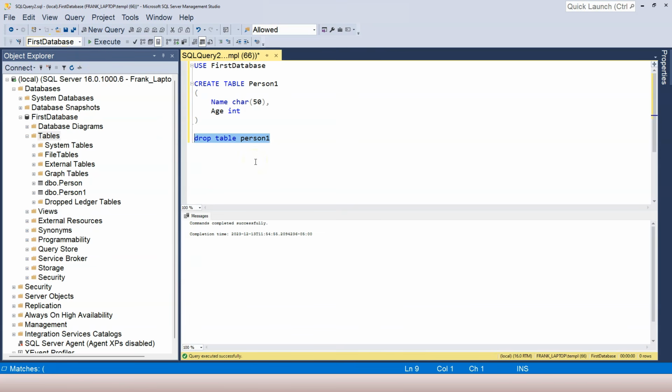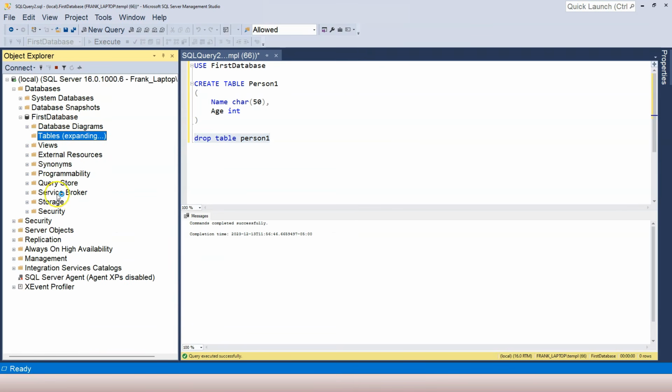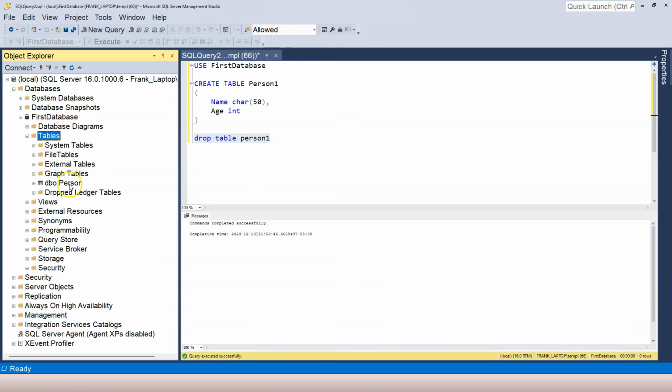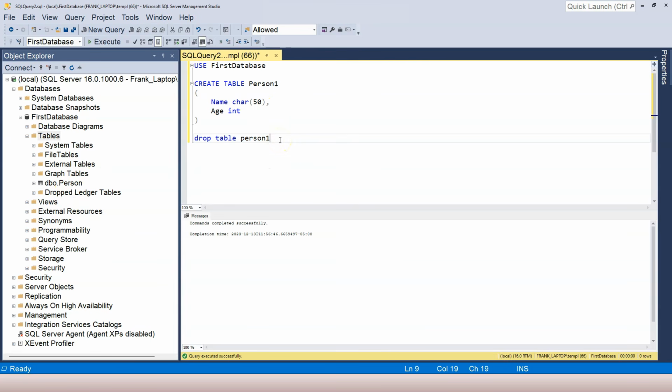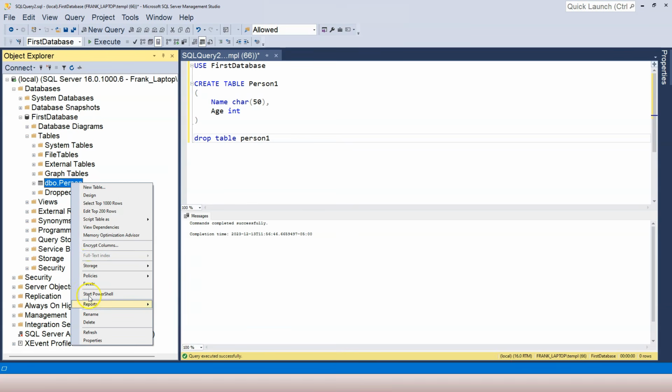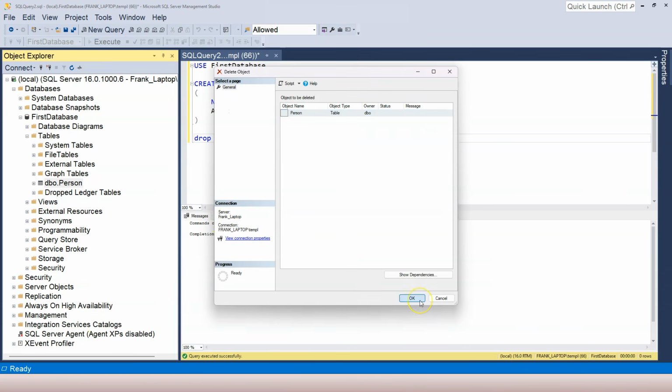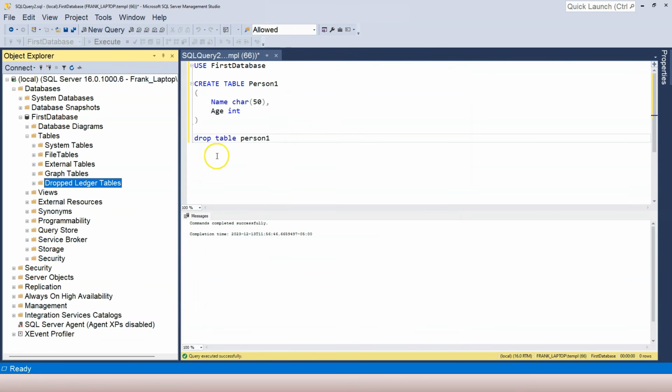And then I press on F5. So commands completed successfully. Now I highlight the tables folder, refresh it, and I don't see the person 1 table anymore. I can do the same thing for the person table, but this time I want to use the UI to delete the table. Just right click on the table and then click on delete and confirm that we want to delete it. Click on OK. Now the table is deleted.